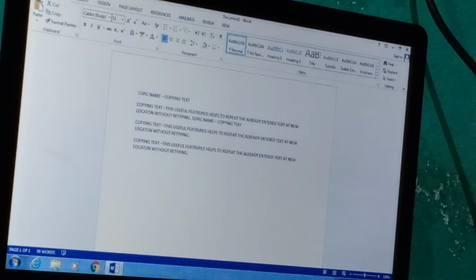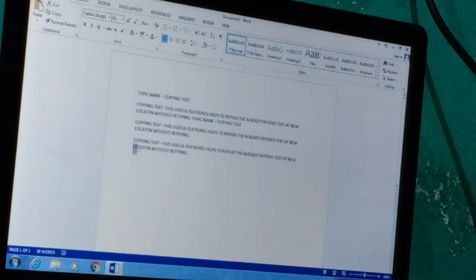What is the meaning of selecting? Selecting means you write a sentence and select it. You drag the mouse, and the selection is highlighted. Suppose I do not select, then all points stay the same. Selecting means highlighting, for example bold text.